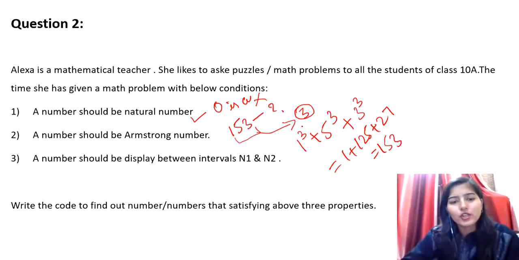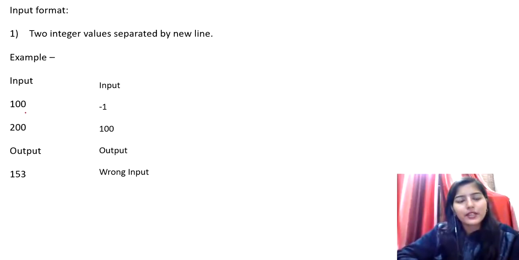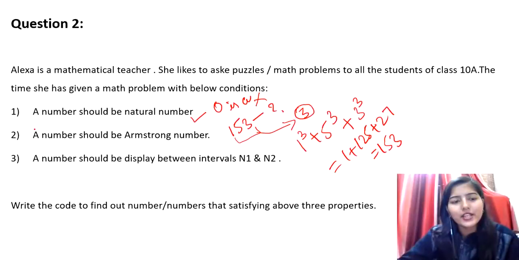Let me show you an example to make it more clear. For example, the input given is 100 to 200. So basically in this given range, we have to determine the number or numbers. Maybe there is only one number, or maybe there is more than one number, right? So we have to determine all those numbers that satisfy these conditions: it should be a natural number, should be Armstrong, and should be displayed between intervals n1 and n2.